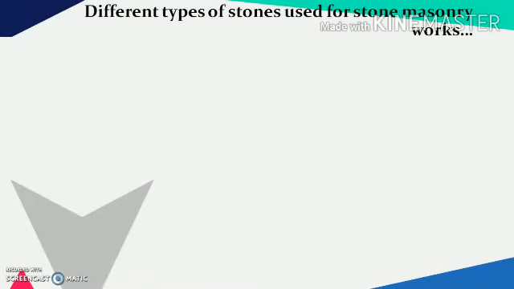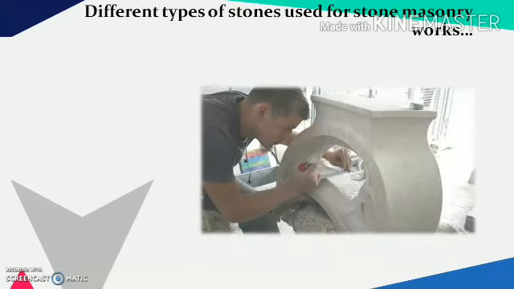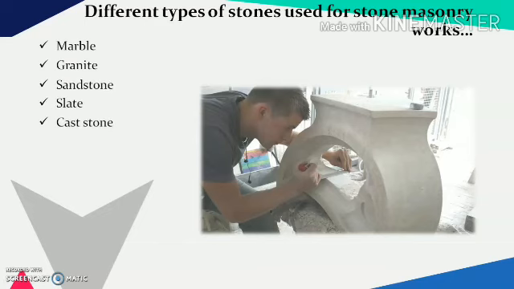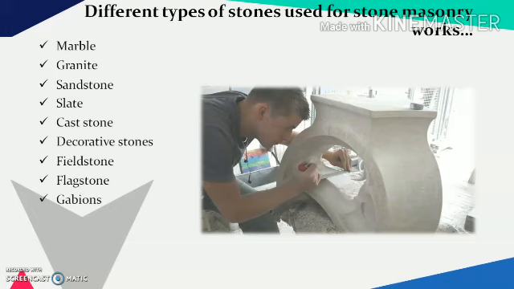Let's understand the different types of stones used in masonry work. As there is a variety of stones available worldwide, the different types of stones are used for different purposes. The majority of the stones used in stone masonry work include marble, granite, sandstone, slate, cast stone, decorative stones like Dholpur, fieldstone, flagstone, gabions, dimension stone, limestone, etc.